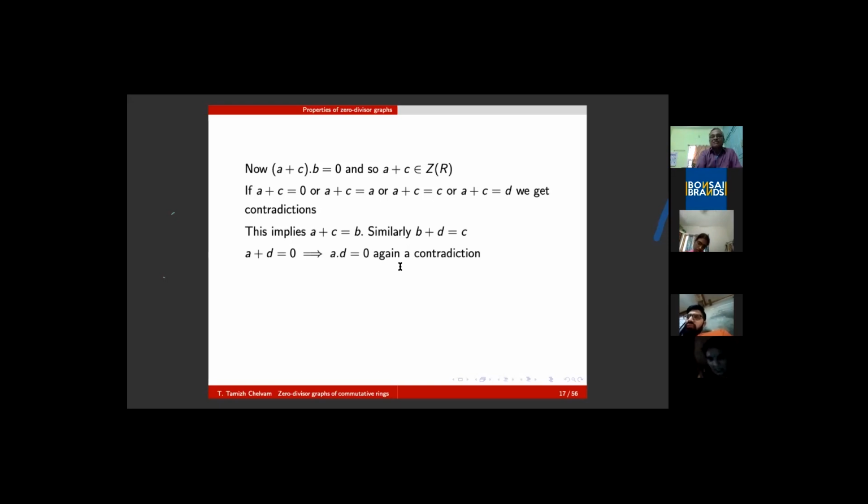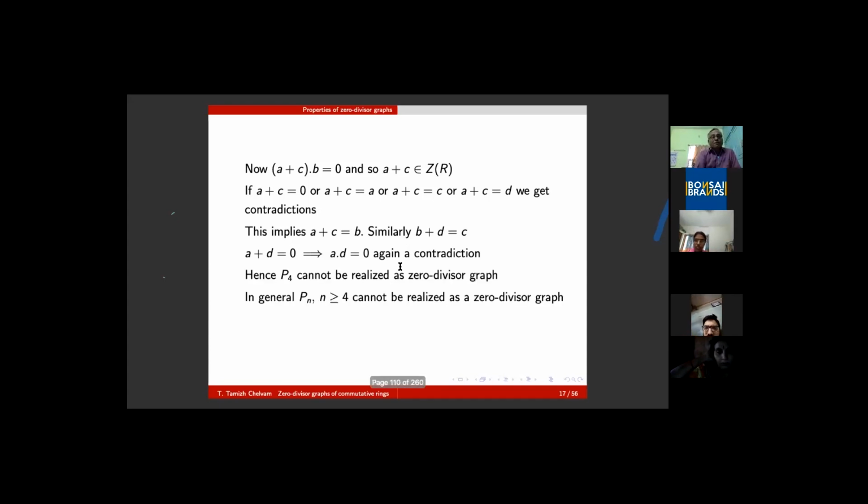That means graph theory has its own path, because there are graphs which cannot be realized as zero divisor graphs. So they need to be studied separately. So there is an independent path of zero divisor graphs at the intersection of commutative rings and graph theory. Ultimately, there are other things also.